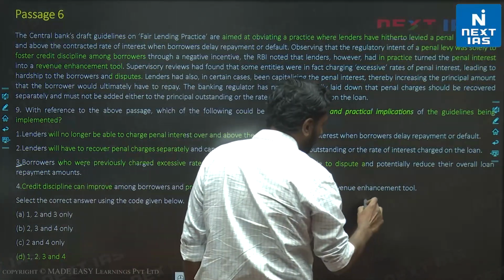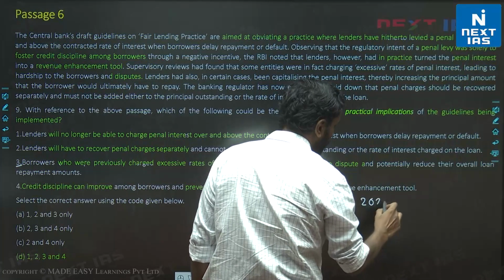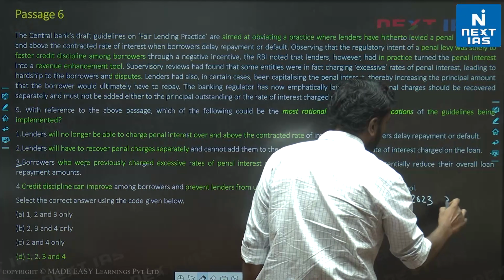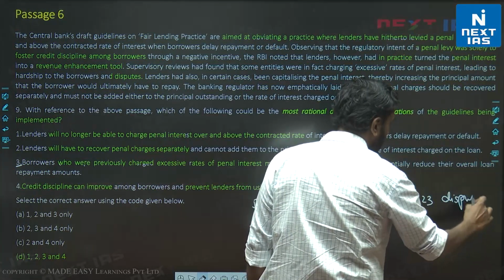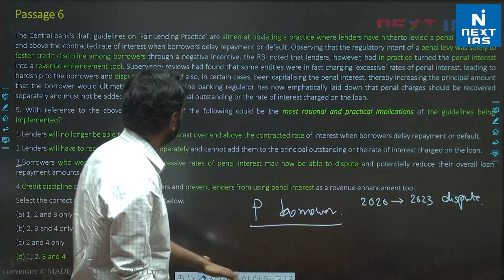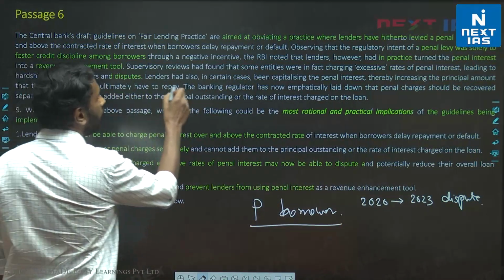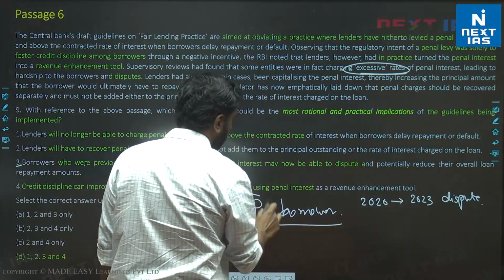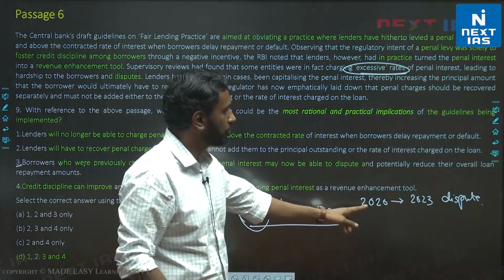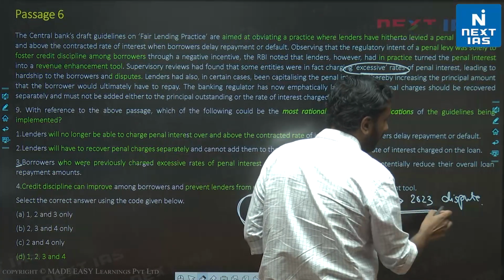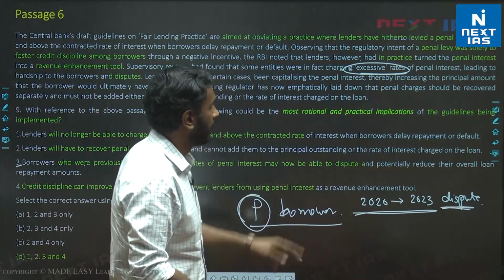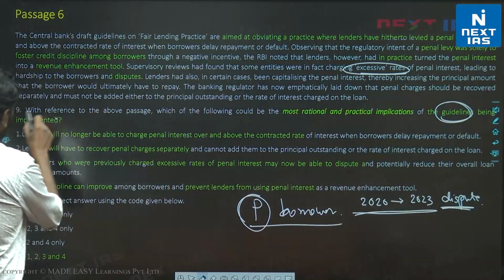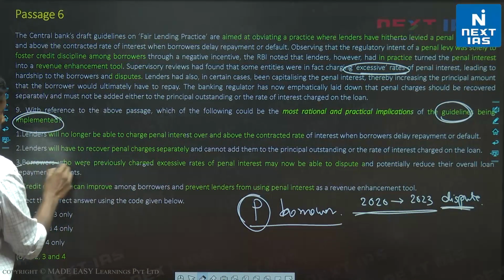P in 2020 to 2023 has a dispute going on with the bank, right? बैंक के साथ ये dispute चल रहा है कि they are charging excessive rates to P. ठीक है, P is paying excessive rates, तो उसका 2020 से 2023 पे ये excessive rates का debate चल रहा है. Now, if the bank has issued guidelines and the guidelines get implemented, so what will P do?